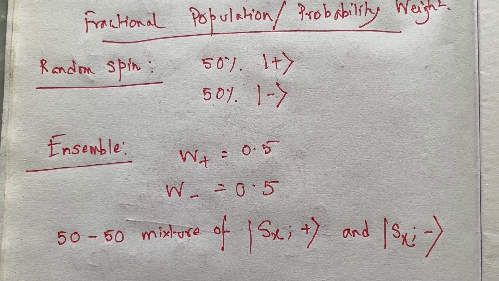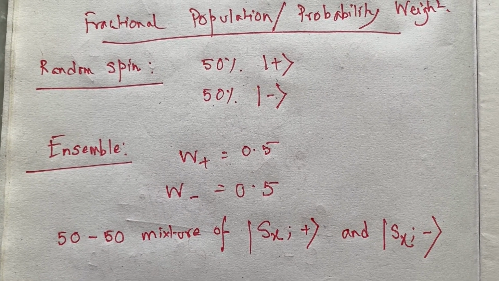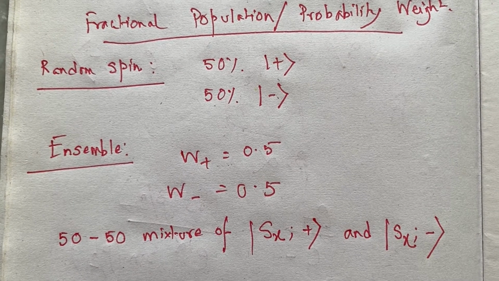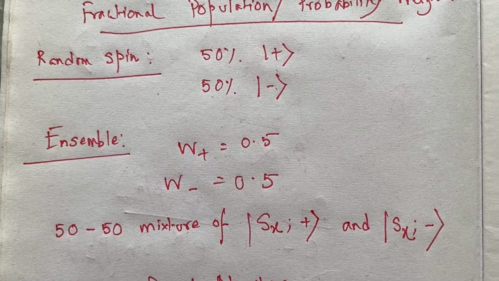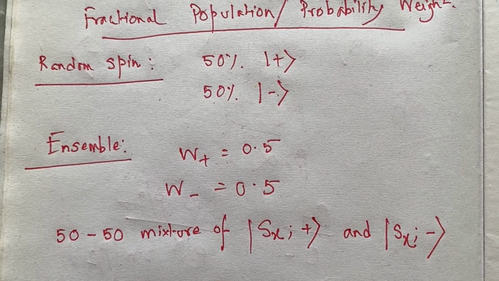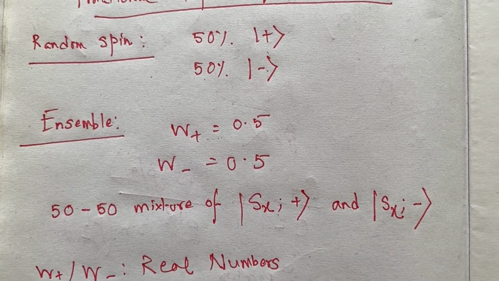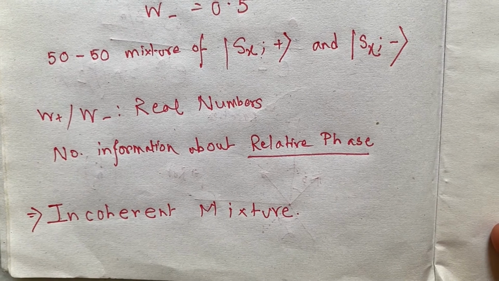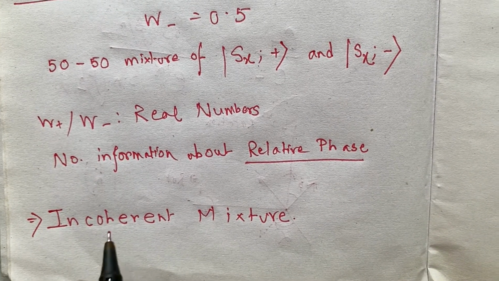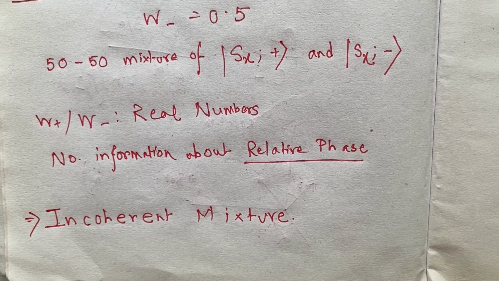And as there is no preferred direction for such a beam, it is quite reasonable to expect that the same ensemble can be regarded equally well as a 50% mixture of these states. Now, one thing I would like to mention is that here we are introducing two real numbers, W plus and W minus.